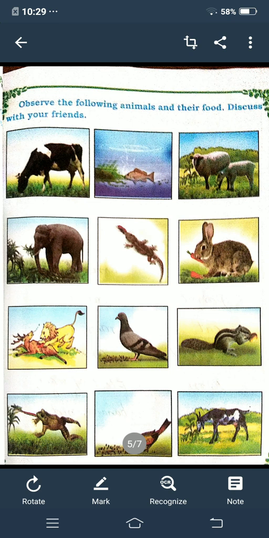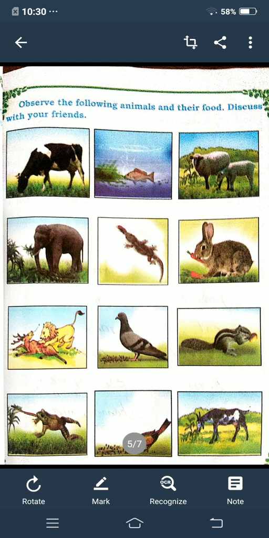Next, in the second line, first picture, an elephant is there and it is eating sugar cane. Okay children. Next, in the second picture a lizard is there. So what is it eating? It is eating insects. And in the next picture they are given a rabbit. So what is that rabbit eating, children? So it is eating carrot.